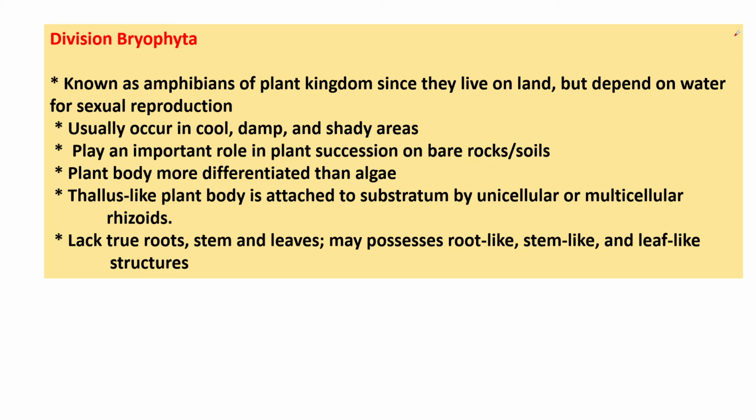Okay, since they live on land but depend on water for sexual reproduction. They usually occur in cool, damp and shady areas. So these bryophytes, the division Bryophyta, consist of bryon, which means moss, and phyton means plants, with about 25,000 species present. The bryophytes comprise mosses and liverworts.